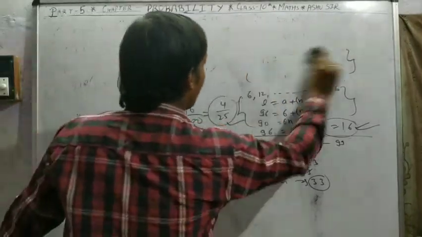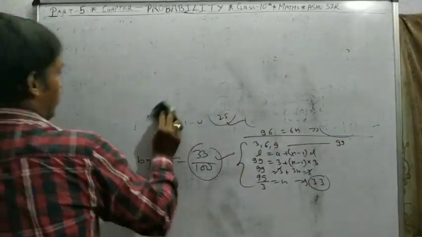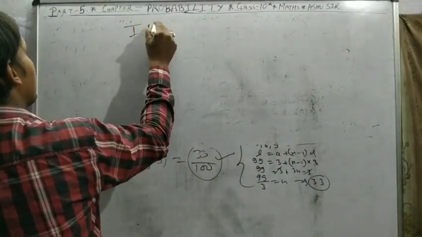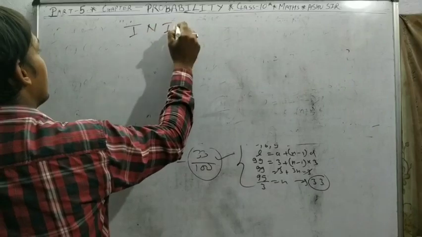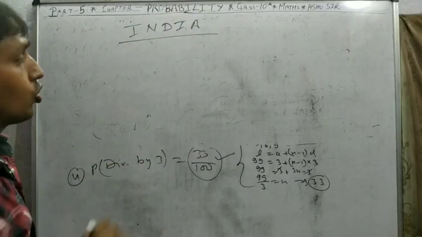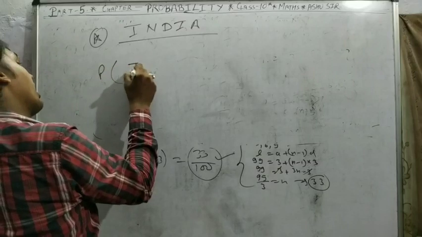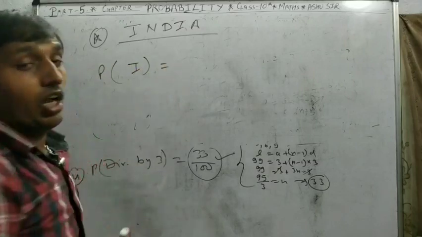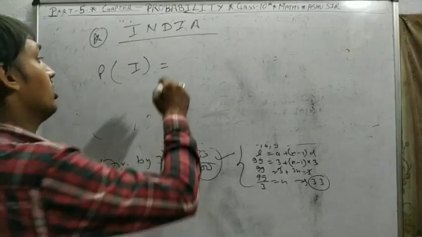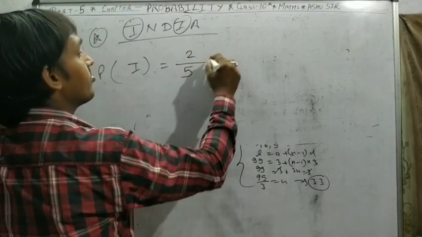The next question is a very concept based question and a 1 mark question. If I say the word INDIA, find the probability of getting I. If we select a letter from INDIA, so probability of I: 2 I's out of 5 letters, so 2 by 5. Answer.